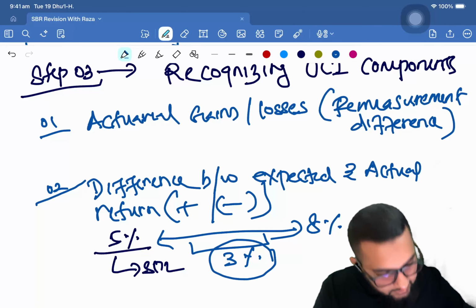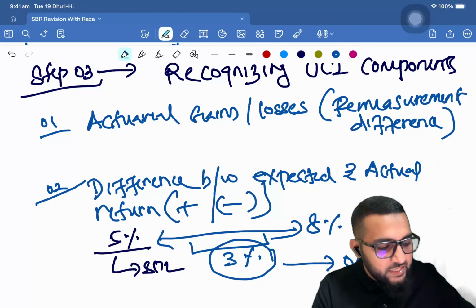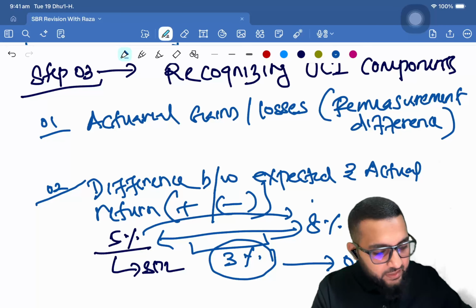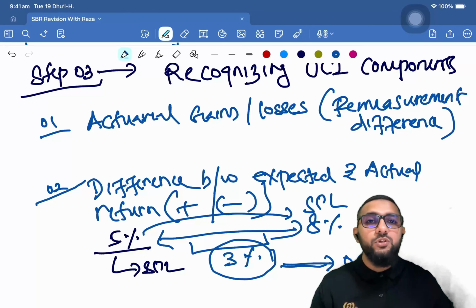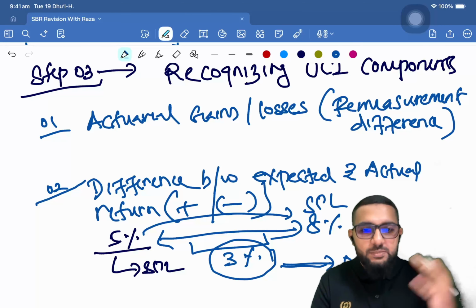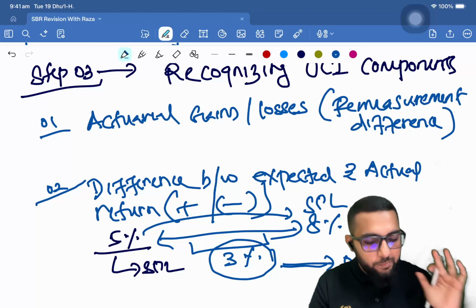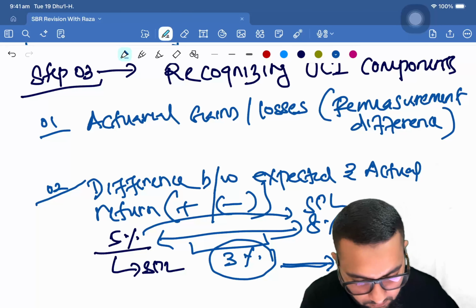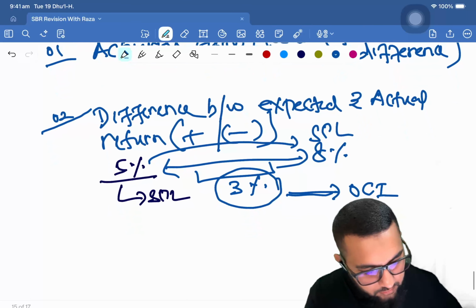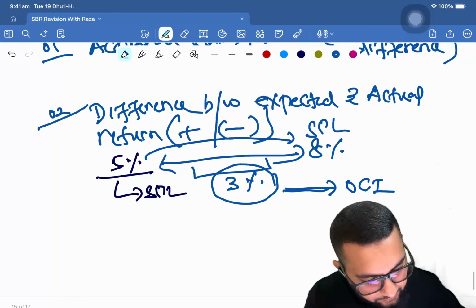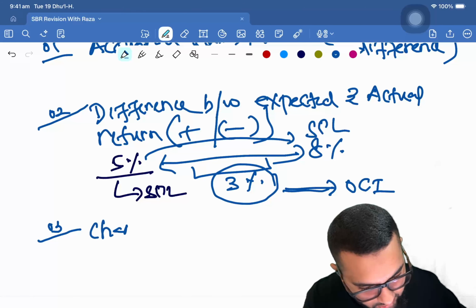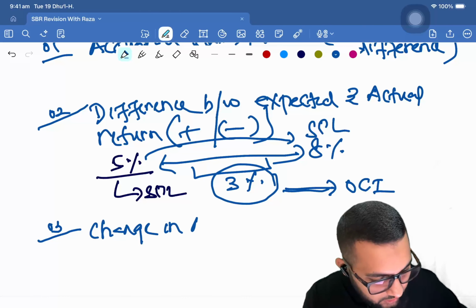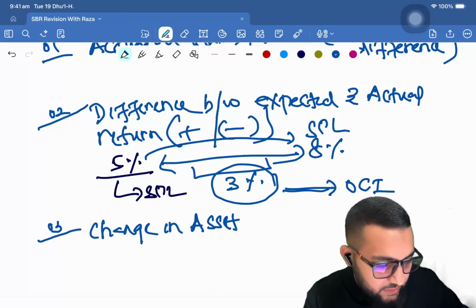Now this 3% is going under OCI. 5% under SPL, 3% under OCI. That's what the second component of OCI is. Difference between expected and actual returns on plan asset. Okay? Right. Then, third, it is change in asset ceiling.